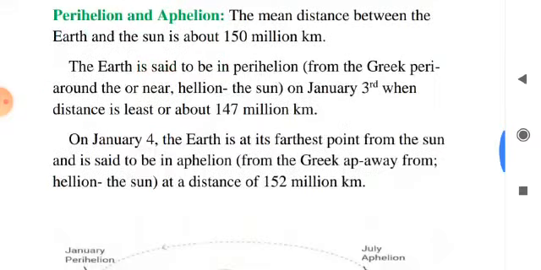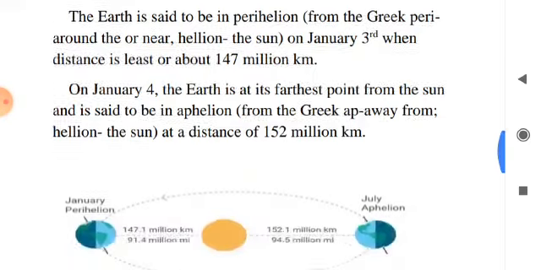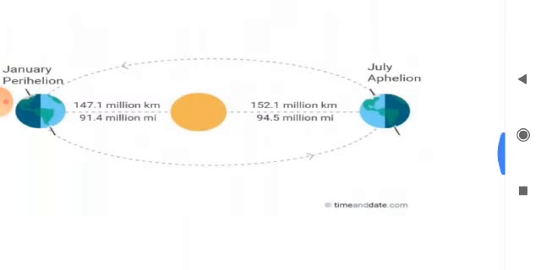Next, perihelion and aphelion. Just follow the diagram first. The mean distance between the earth and the sun is about 150 million kilometers. On 3rd January, when the distance is least, near about 147 million kilometers, it's called perihelion.